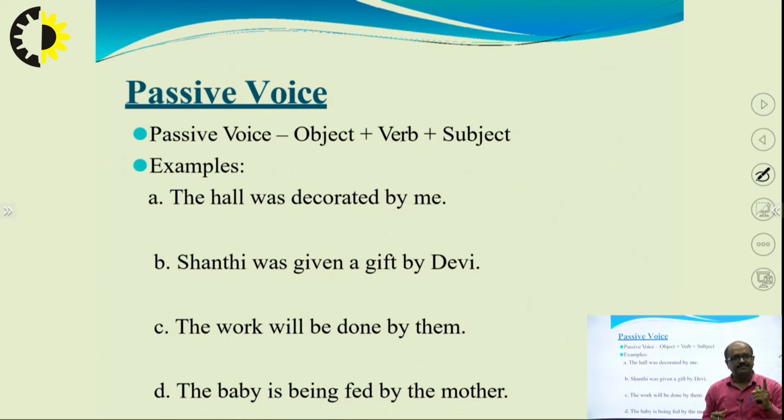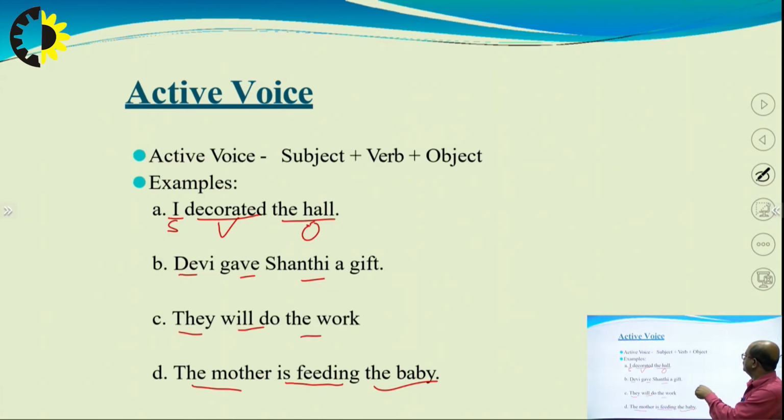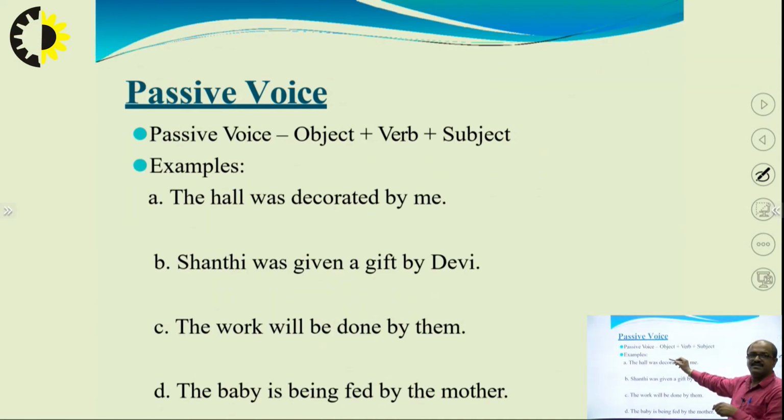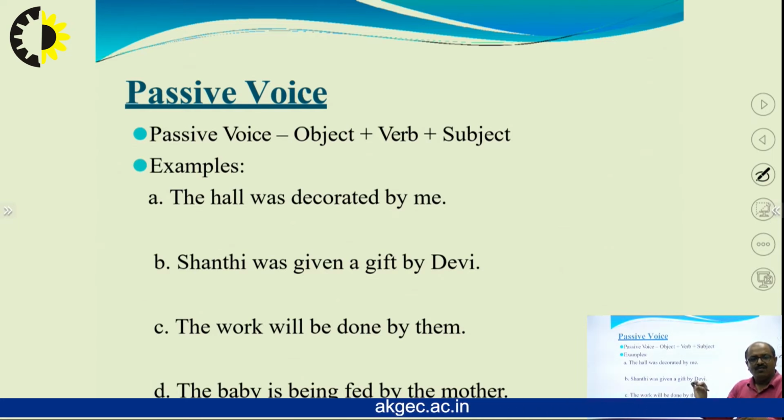For example, in active voice, we have seen: I decorated the hall. I is the subject, decorated is the verb, the hall is the object. Now, in passive voice, the same sentence is said as: The hall was decorated by me.